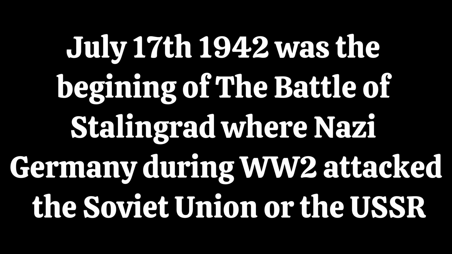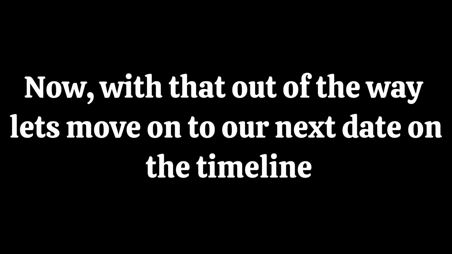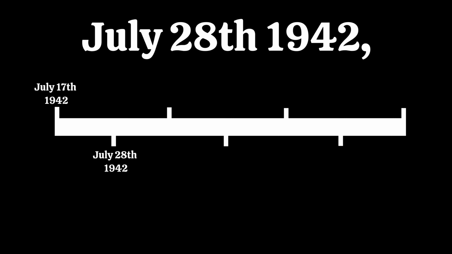July 17th, 1942. July 17th, 1942 was the beginning of the Battle of Stalingrad when Nazi Germany during World War II attacked the Soviet Union or the USSR. And this battle is the battle that changed the Eastern Front in World War II. Now, with that out of the way, let's move on to our next date on the timeline.